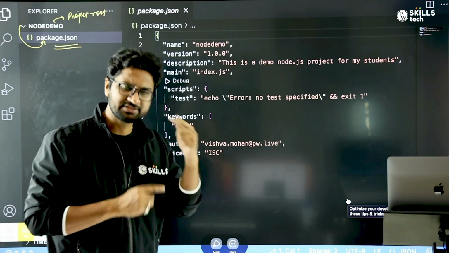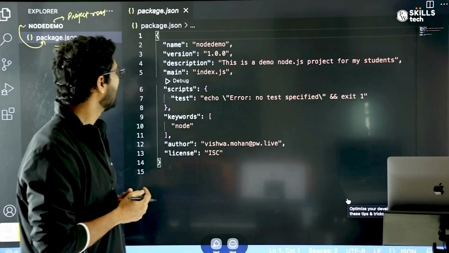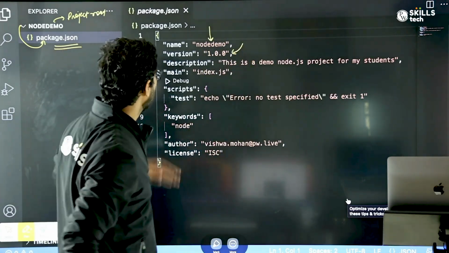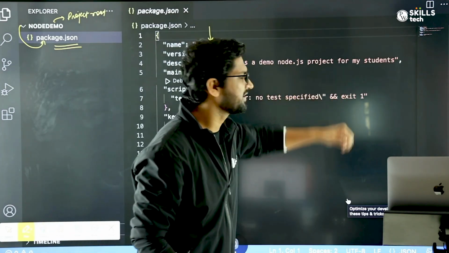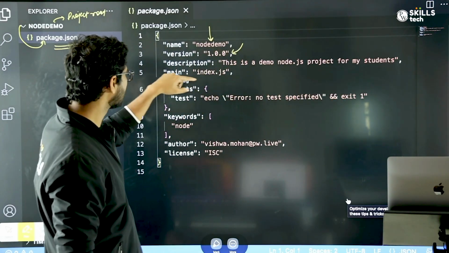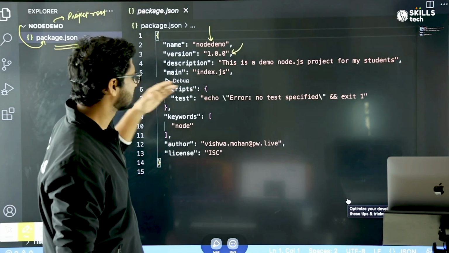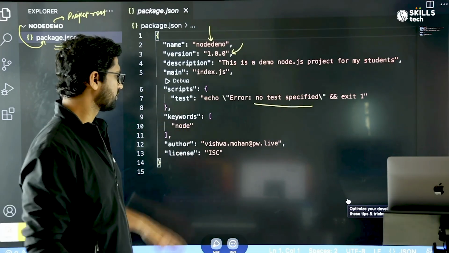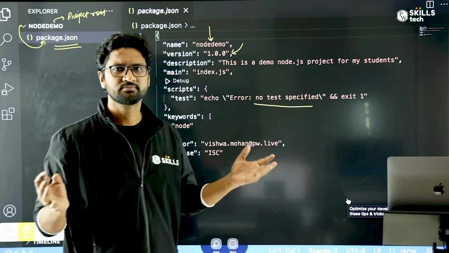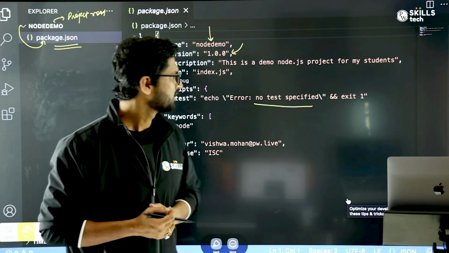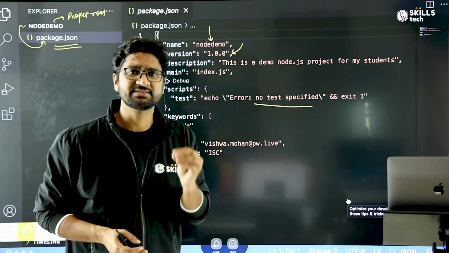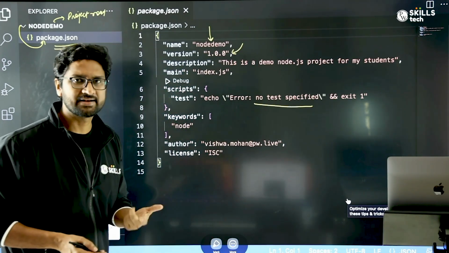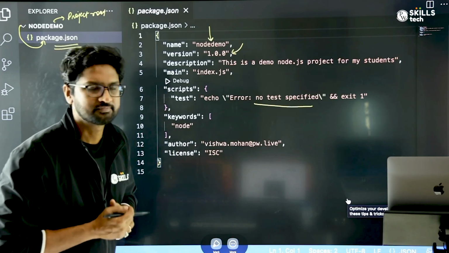So if you remember, when I was creating the project using npm init, I gave the information about the name. I gave the information about the version. I gave the description, this is a demo node.js project for my students. I said what will be the starting point. For the test, I didn't do anything, so it is saying no test specified. Keywords I added was node, author is me, and the license, just the standard word that has been put up. So this package.json is nothing but it just specifies your project metadata, what all the things that your project is made up of, right?